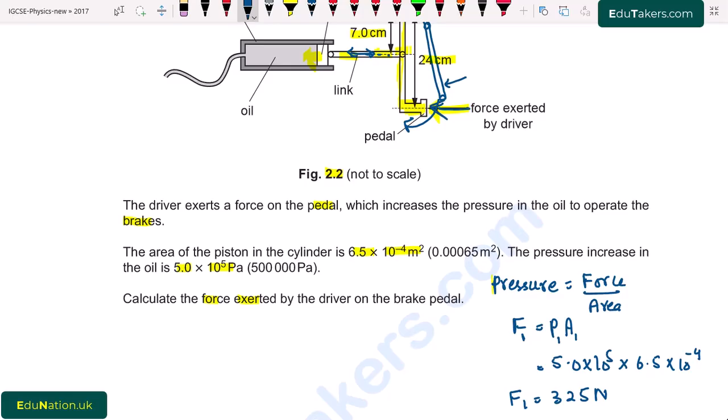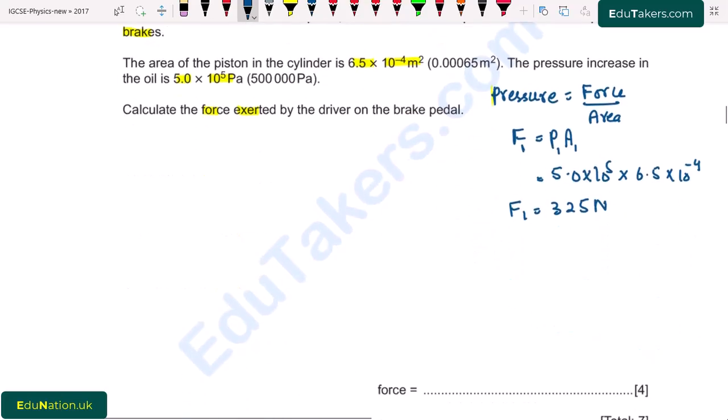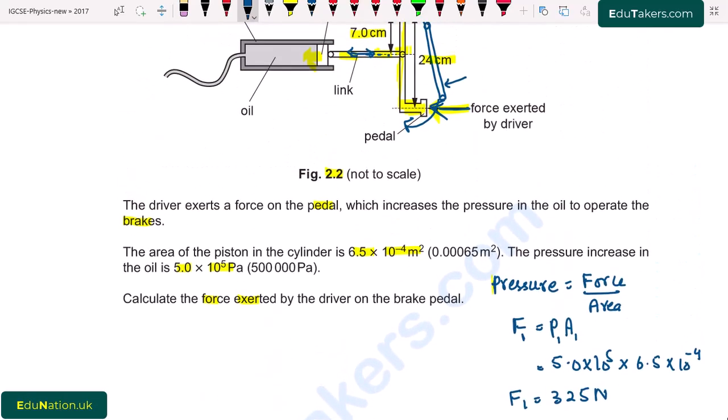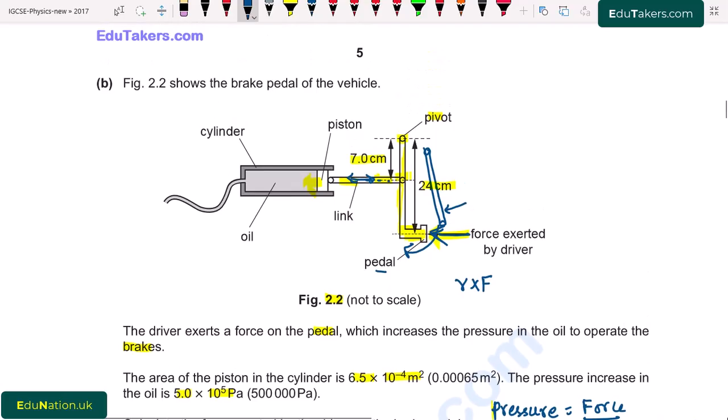So these moments must be equal. I write here, the moment that is caused by the pedal must be equal to the moment that is caused by the link or oil in the piston. Both of these moments are equal and the moment that is caused by the pedal will be the product of force and perpendicular distance from the pivot point.